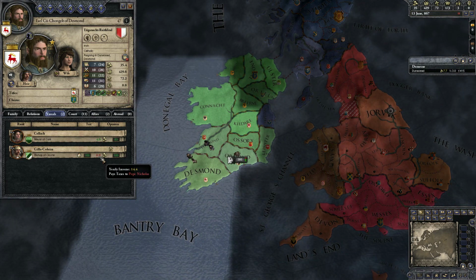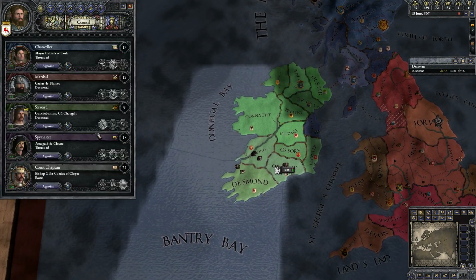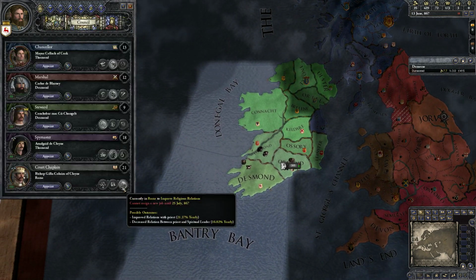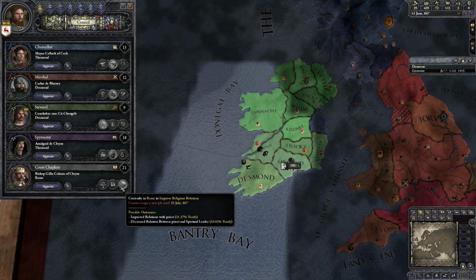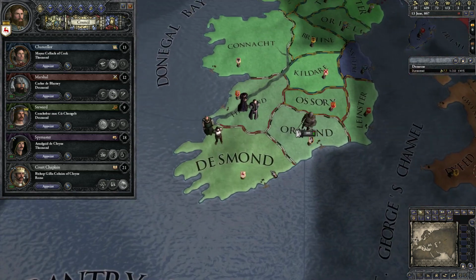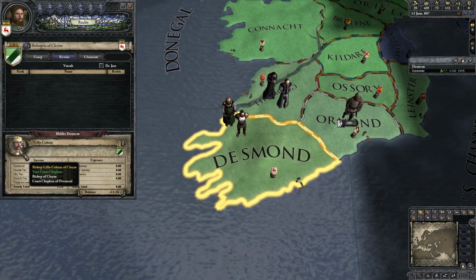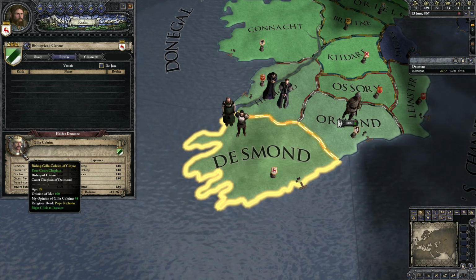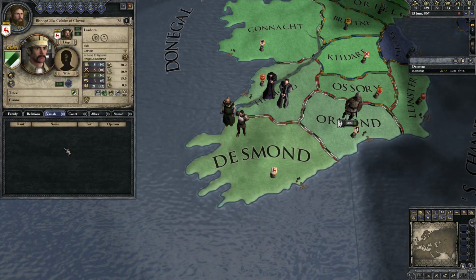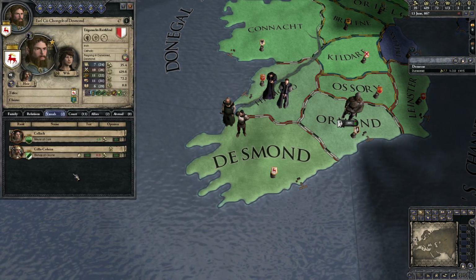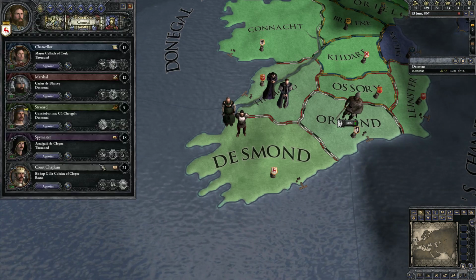So, how can we make this bishop better for us? Well, we have a few options. First off, now that the Pope likes us because we're zealous, we could bring back our court chaplain and have him try to decrease relation between priest and spiritual leader, 16% chance. So if we bring him back and target our own county, there's a 16% chance per year that he'll spread rumors or say something nasty about the Pope to this Bishop Gilla, which would decrease his opinion of the Pope by, I can't recall what it is. I think it's 15 or 20, or I don't know.